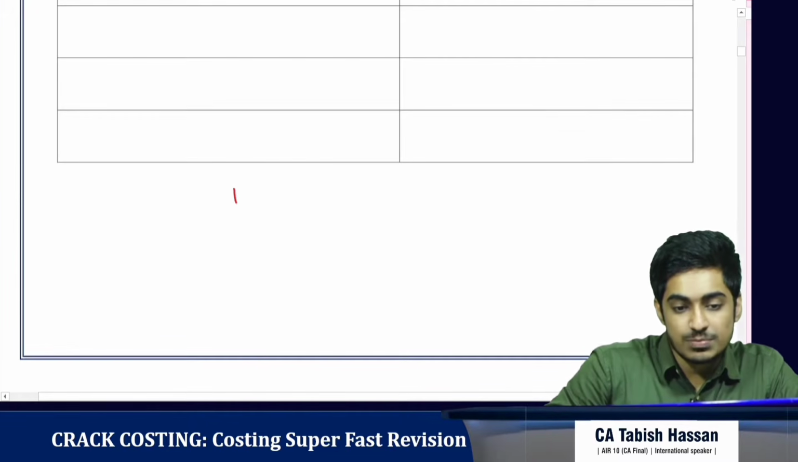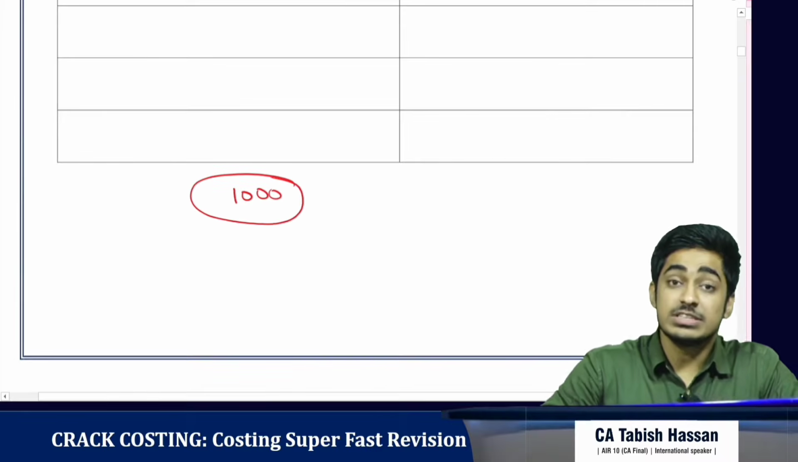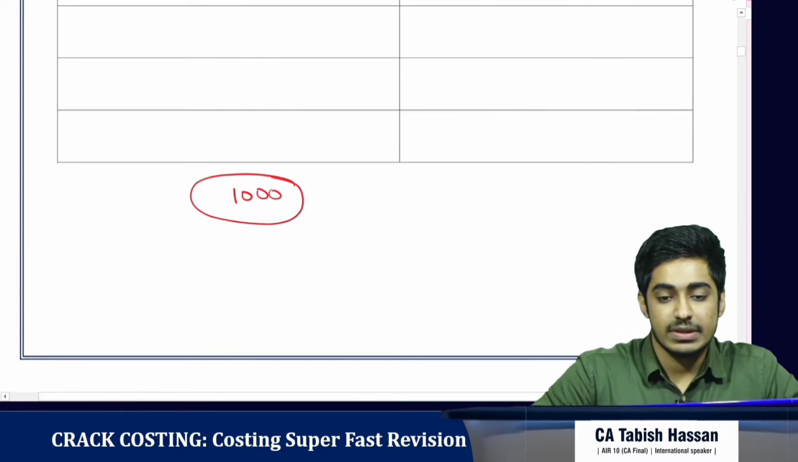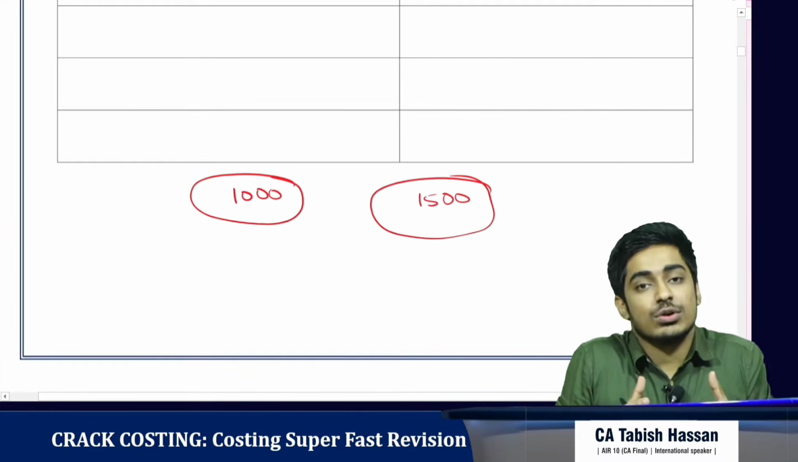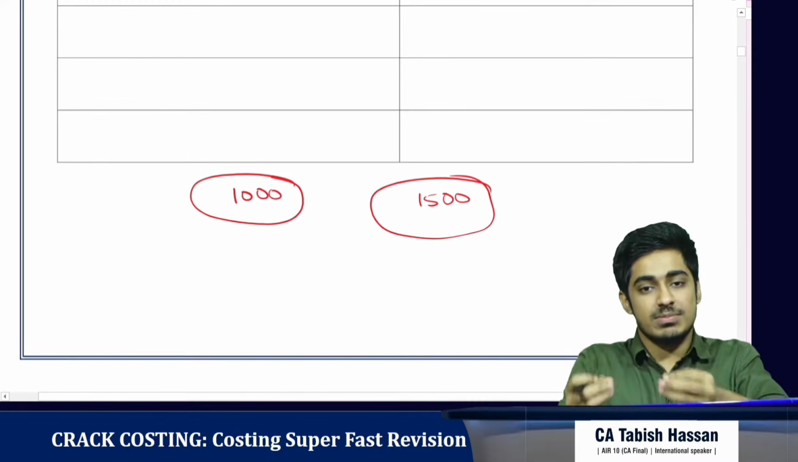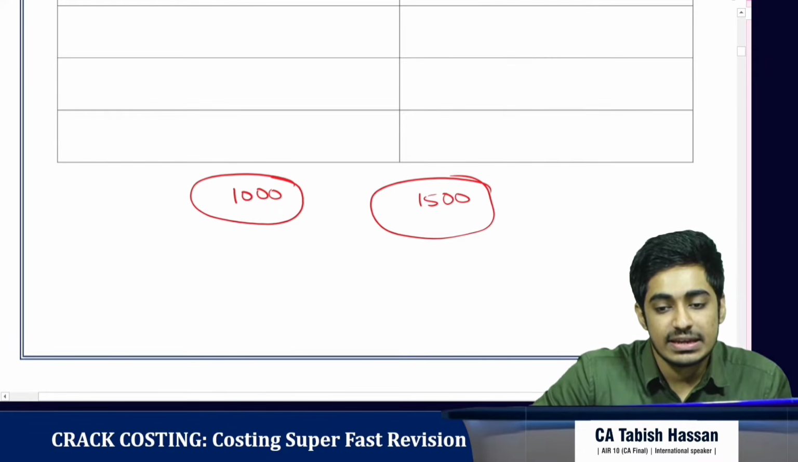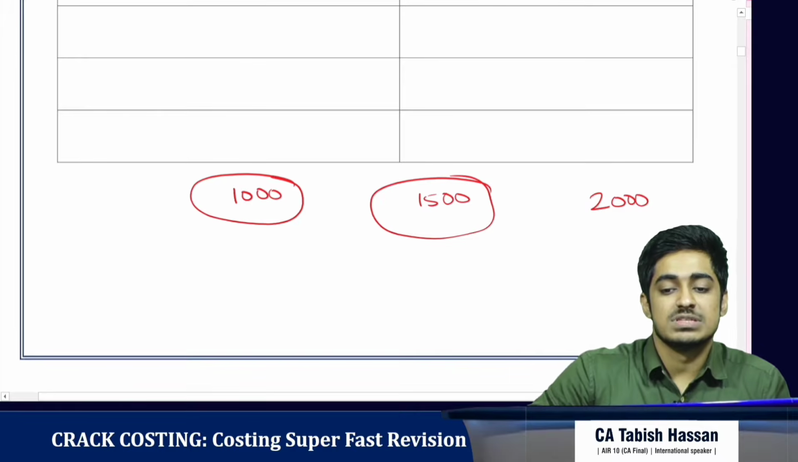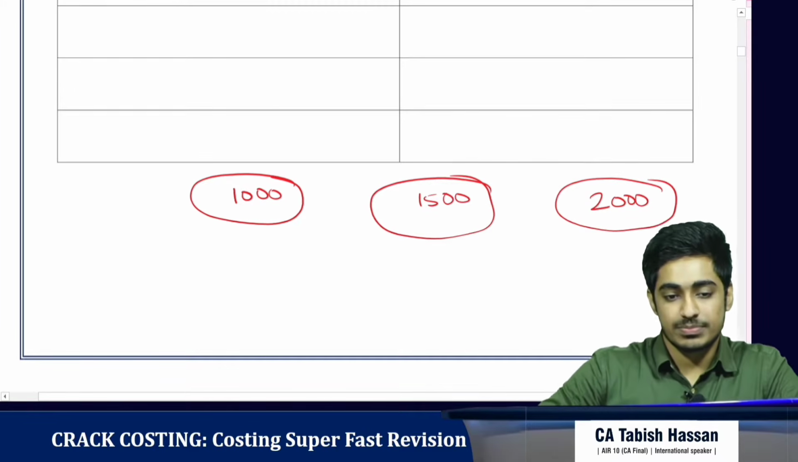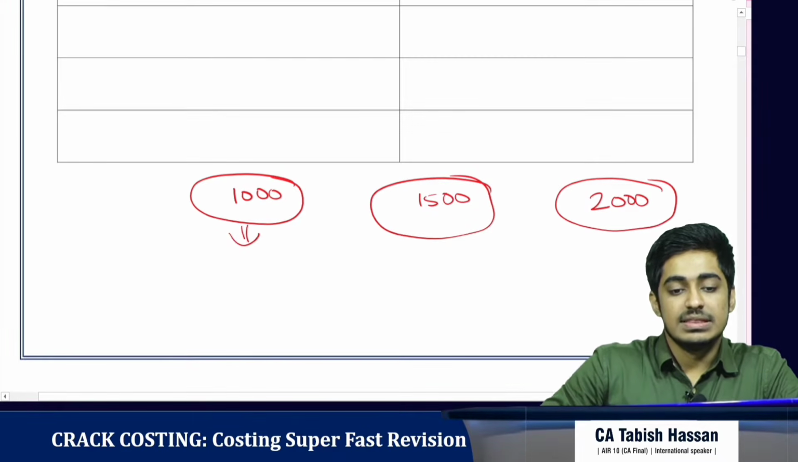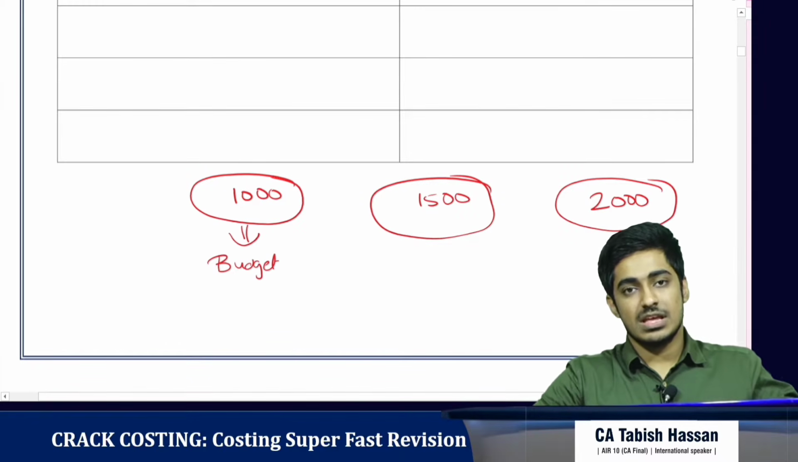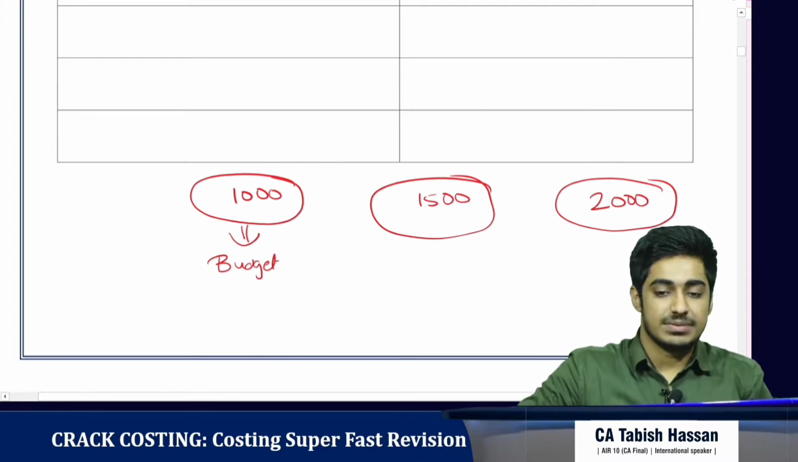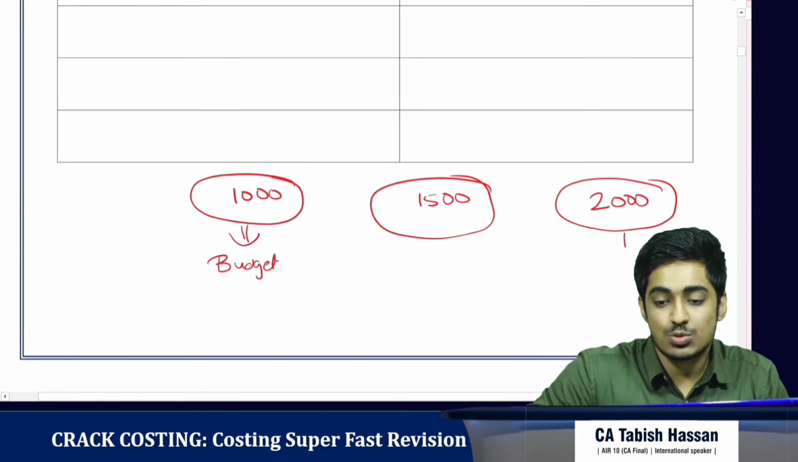So we have 1000 rupees at which I bought 1 year back. And again we have 1500 rupees at which I could have bought had I adopted the best possible measure. And then I have 2000 rupees at which I have bought. This is the budget I thought based on historic information. This is what I actually bought for. This is actual.